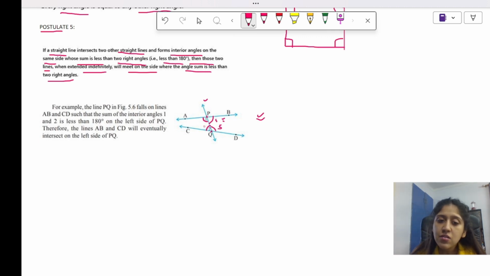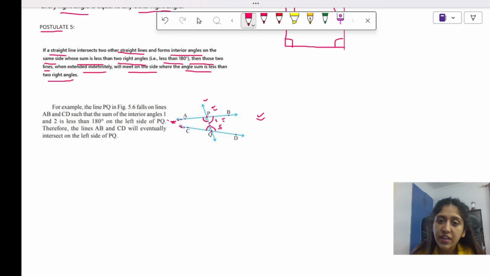What does this mean? This means that AB and CD can intersect. AB and CD can intersect on the side where the angle sum is less than 180 degrees. We can see the angle sum is less than 180 degrees on the left side of PQ. ये जो line PQ है, इसके left side पे the angle sum is actually coming out to be less than 180 degrees. Yes, that means AB and CD जो है ना, that will intersect on the left side of PQ. मतलब अगर मैं AB और CD को extend करूँ ना, तो ये देखो, ये आपके on the left side of PQ intersect करेंगे.